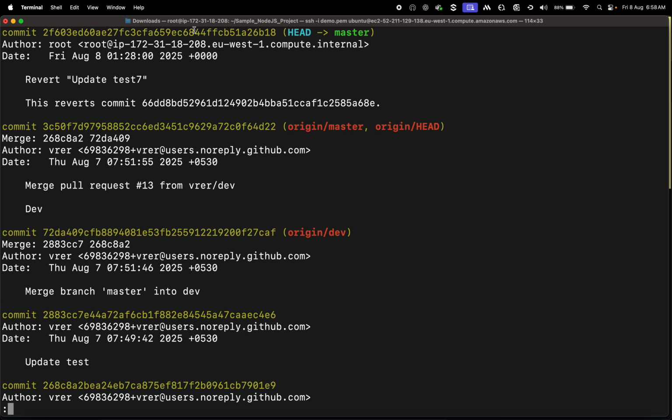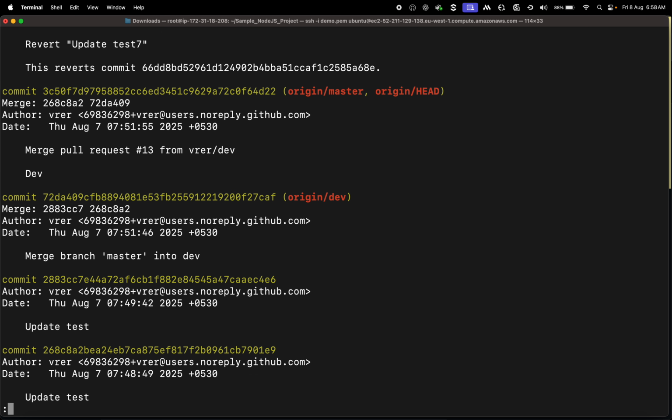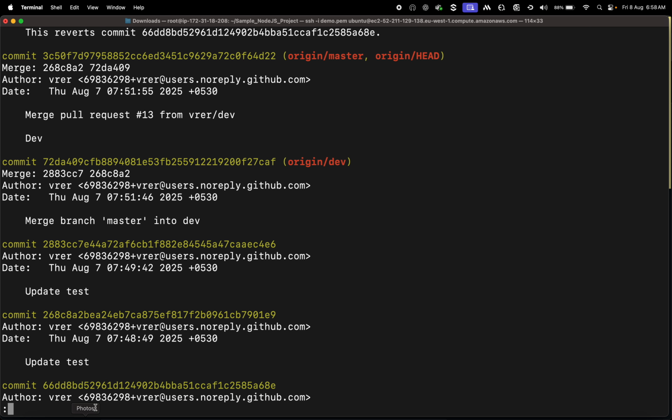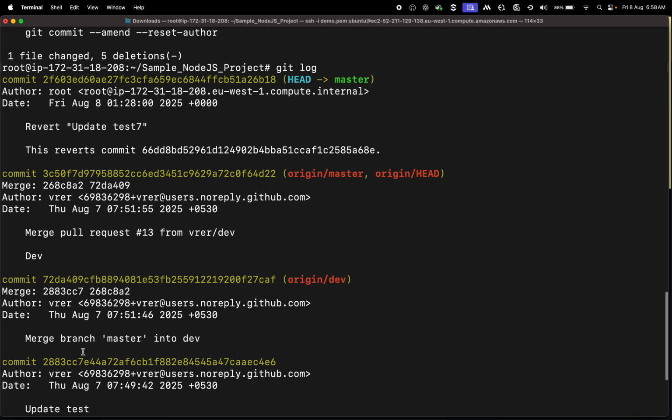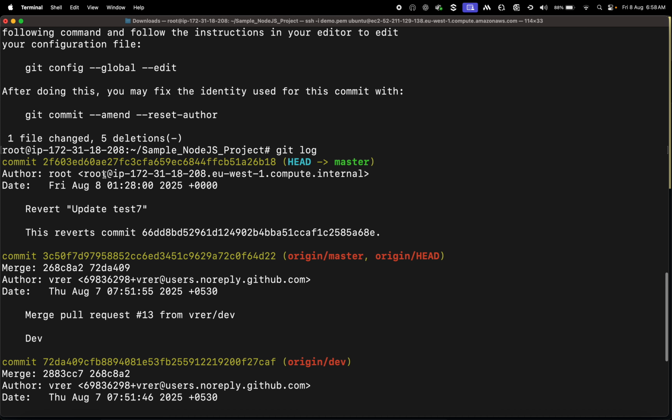See here, the same update 7. This is what we wanted. See, this is what we wanted to be on top. See, it came here on top. Of course, the commit ID will change, but see the commit message and all.